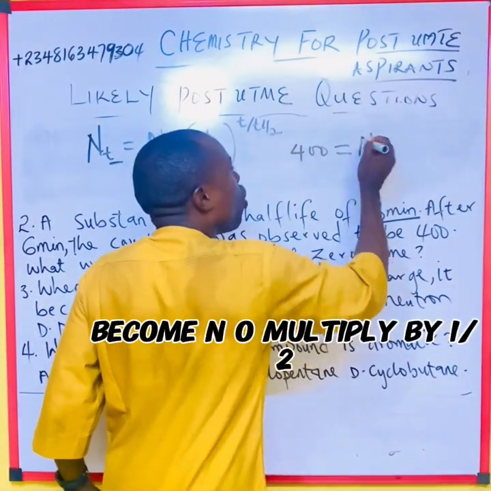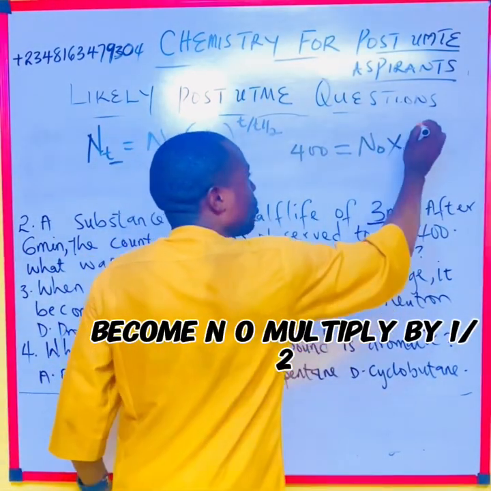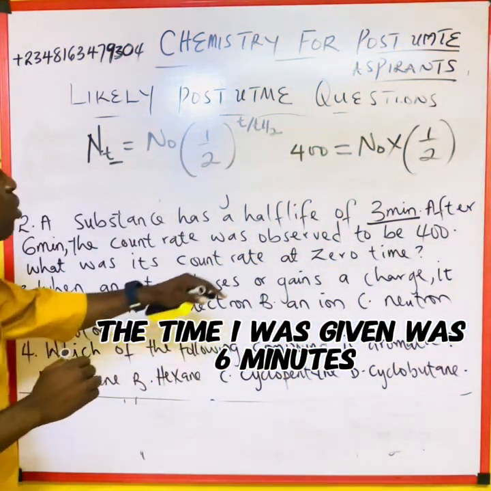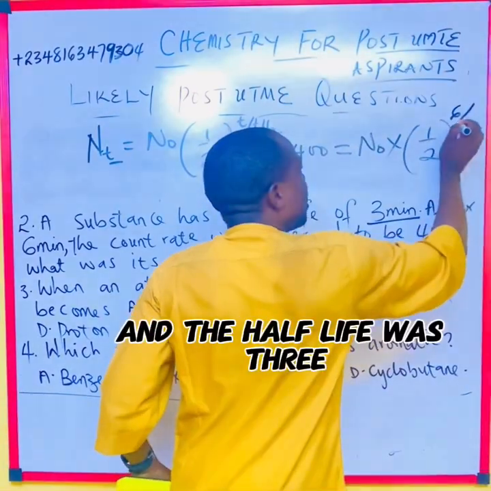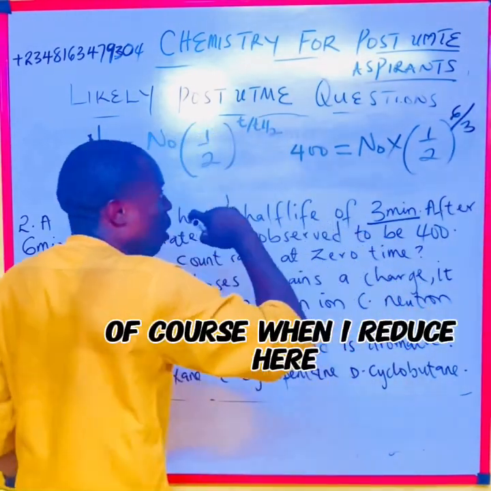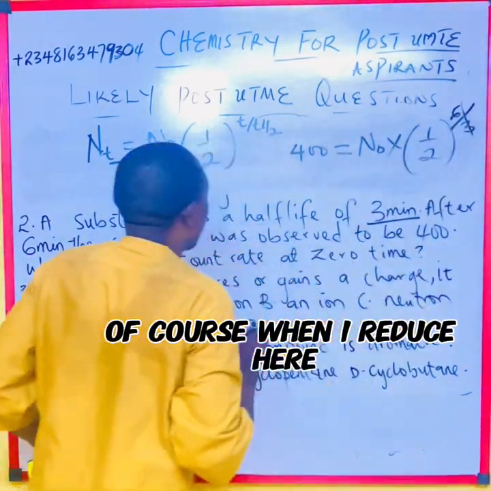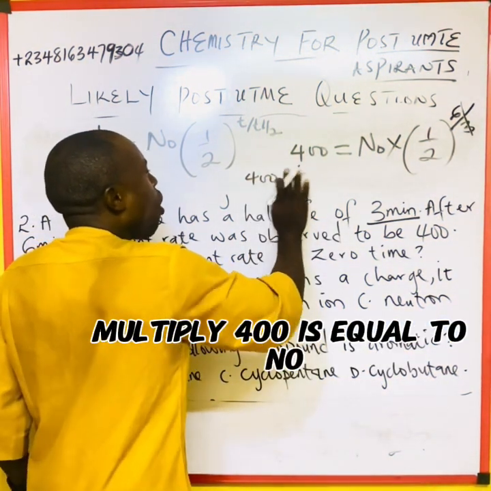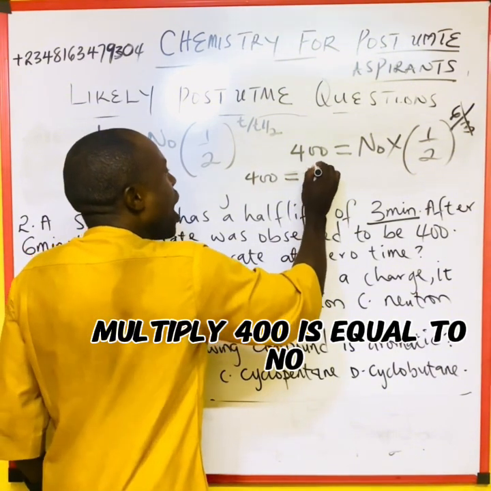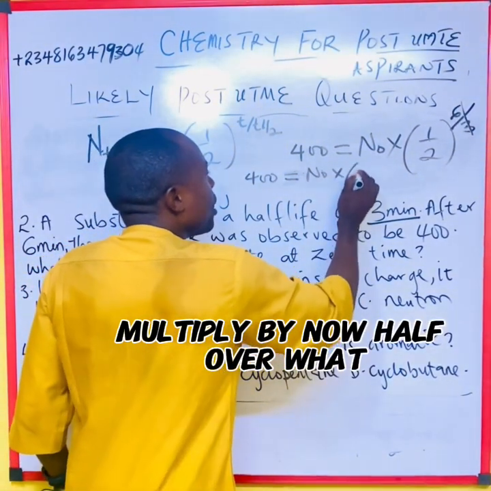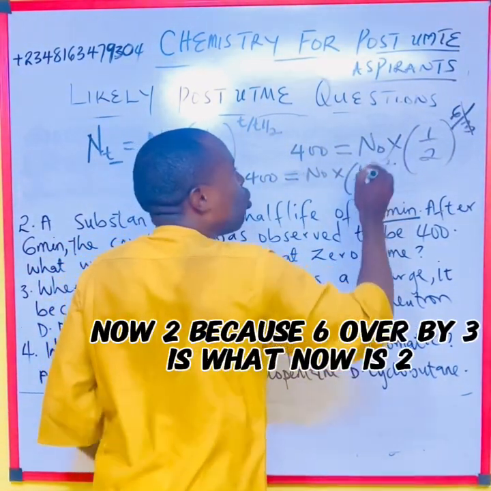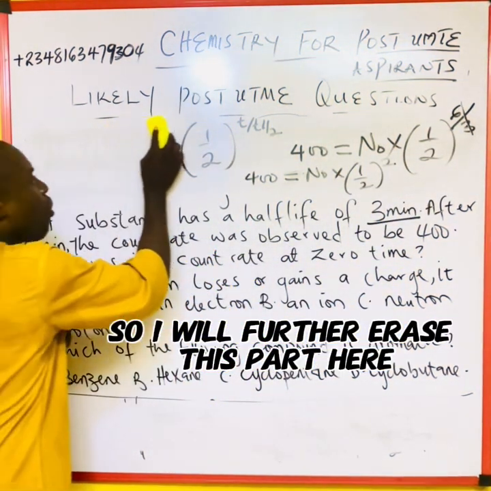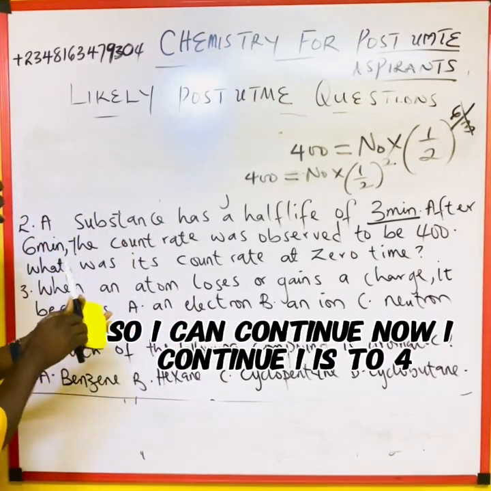Here becomes N naught multiplied by half. The time I was given was 6 minutes, and the half-life was 3. Of course, when I reduce here, it would give me what? So here becomes 400. 400 is equal to N naught multiplied by, now half over what now? 2, because 6 divided by 3 is what now? Is 2. So I will further erase this part here so I can continue.